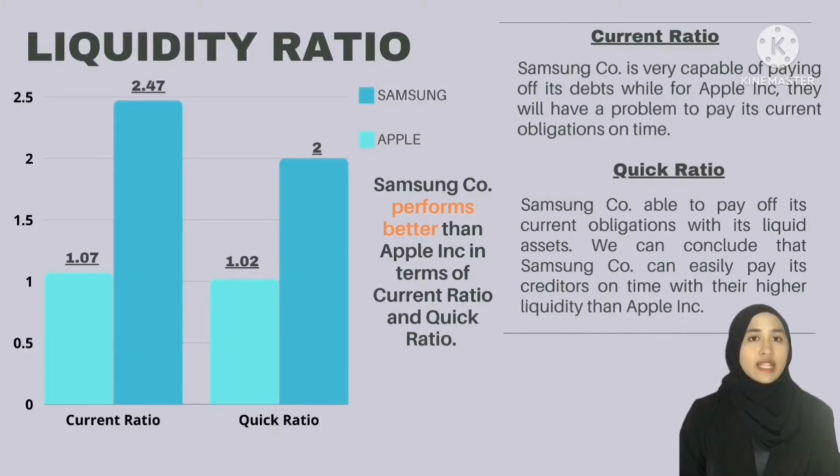Based on the chart, the quick ratio for Apple is 1.02 times and for Samsung it is 2.0 times. This shows that Samsung is more capable of paying off its current obligation with its liquid assets. Thus, we can conclude that Samsung can pay its creditors easily and on time with its higher liquidity than Apple.